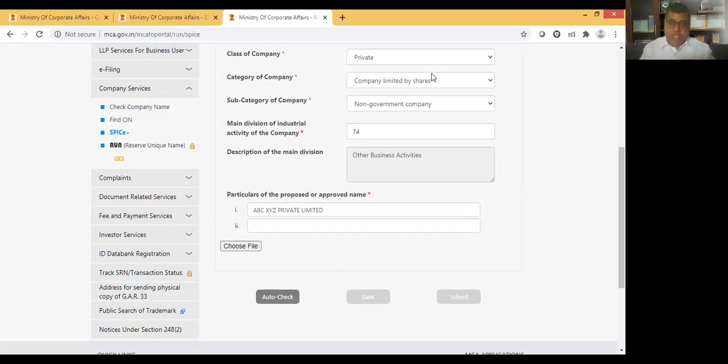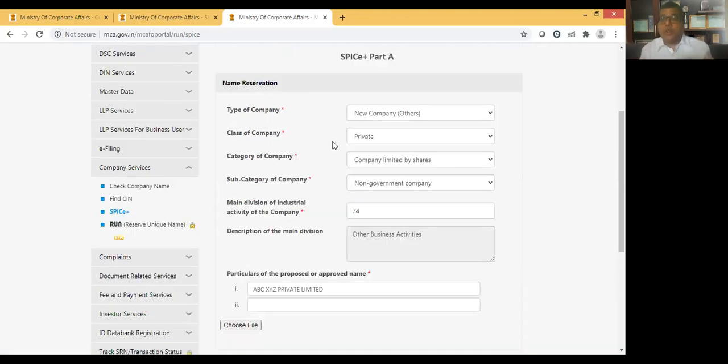Now, the major amendment that was introduced in incorporation is, number one, the introduction of AGILE PRO from February 2020. Number two, the SPICe Plus form was changed. The methodology to go for incorporation has been changed: instead of filling the information in a PDF form, we have to fill everything electronically online, like we fill any form online. Then we need to convert it into PDF form, get it signed by the subscribers and directors, and then file it with ROC.